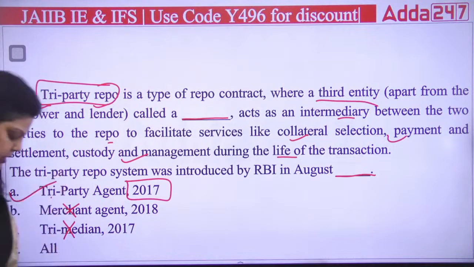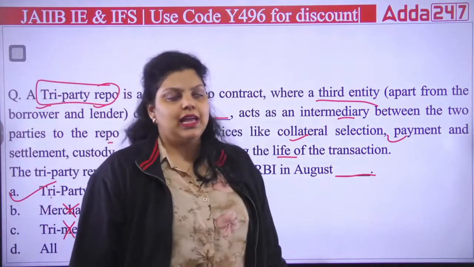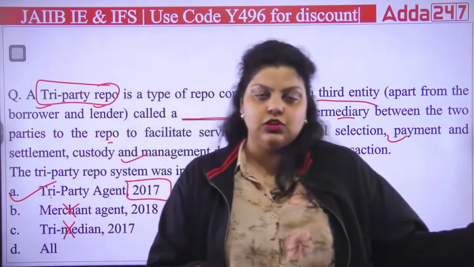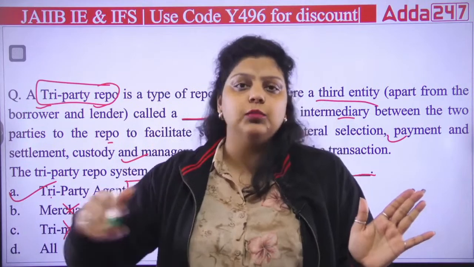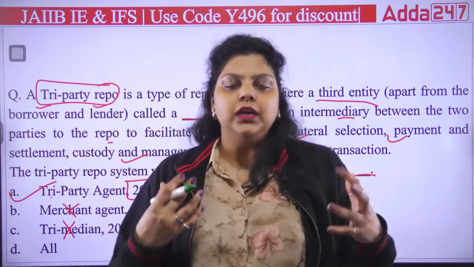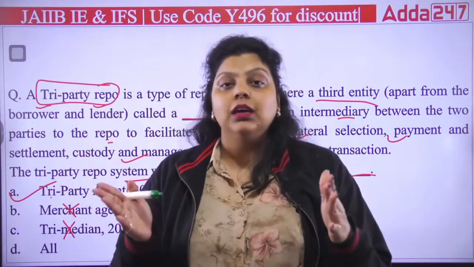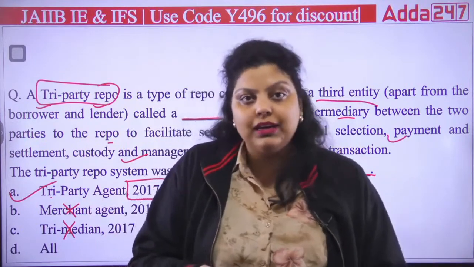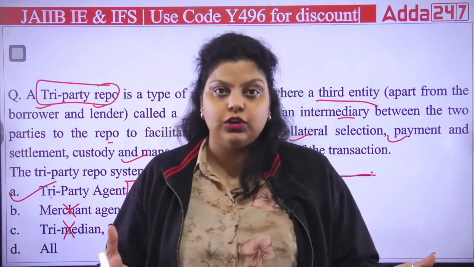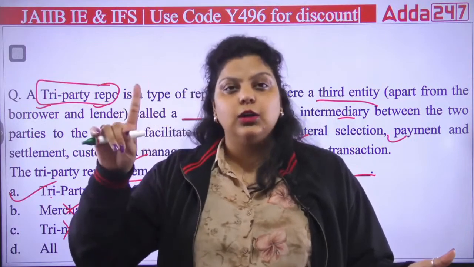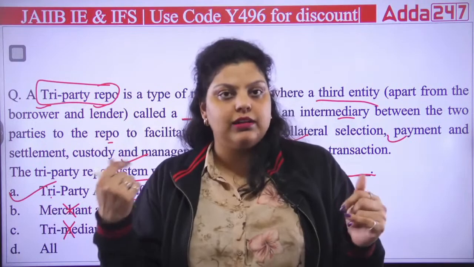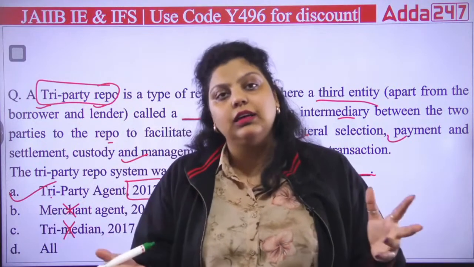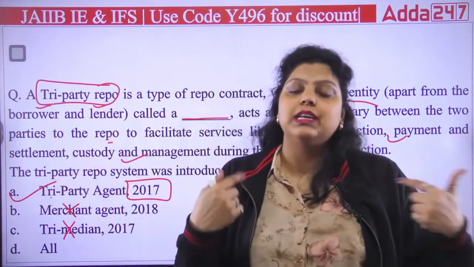The party who becomes the third entity here is known as the tri-party agent, and it was introduced by RBI in 2017 to make it easier for the lender and borrower to have the trading. When there is a tri-party agent, it is the responsibility of the tri-party agent to decide the collateral security, like which security should be taken as collateral, like collateral management, and all the other things will be taken care of, like the custody, settlement, etc.